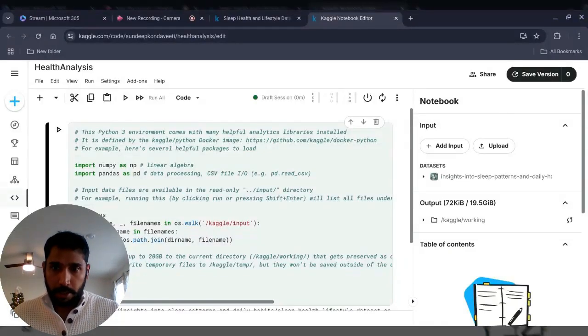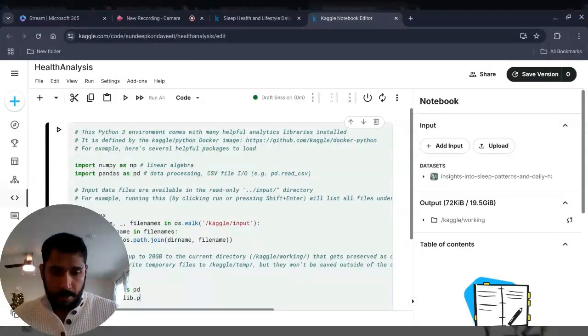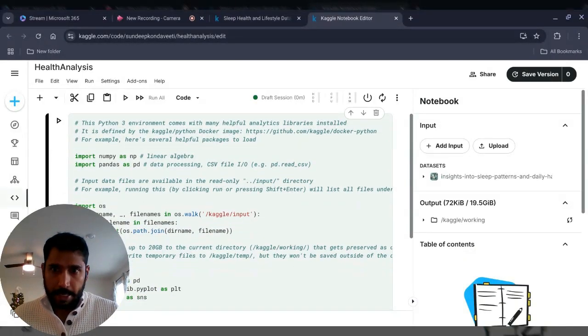As usual, I want to import some of the libraries that we are going to use today. Import pandas, import matplotlib as plt. I do want to bring in some of the specialty charts today as sns.